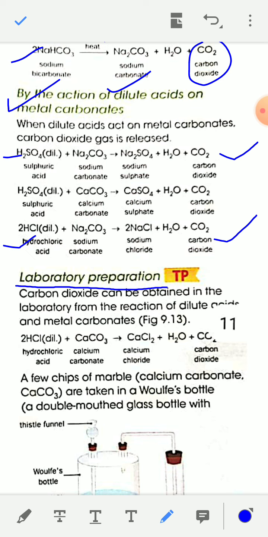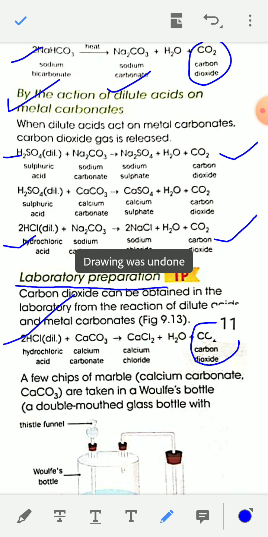When dilute HCl is treated with calcium carbonate CaCO3, you will get calcium chloride CaCl2 plus water plus carbon dioxide CO2. This is the laboratory preparation of carbon dioxide.